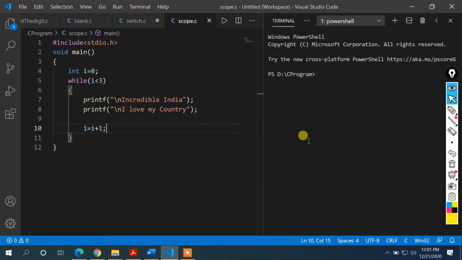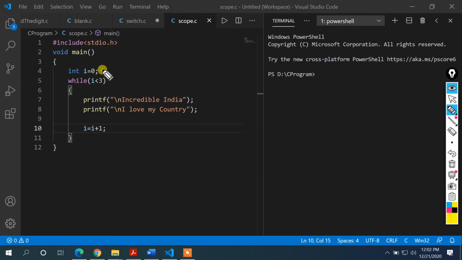Hello and welcome. We have already covered two lectures on while loop, but still some of the things have been left. So today we are going to complete those concepts in this lecture. If you remember, we talked about while loop, and while loop has some sections. Every looping technique has some sections. So what are the different sections?